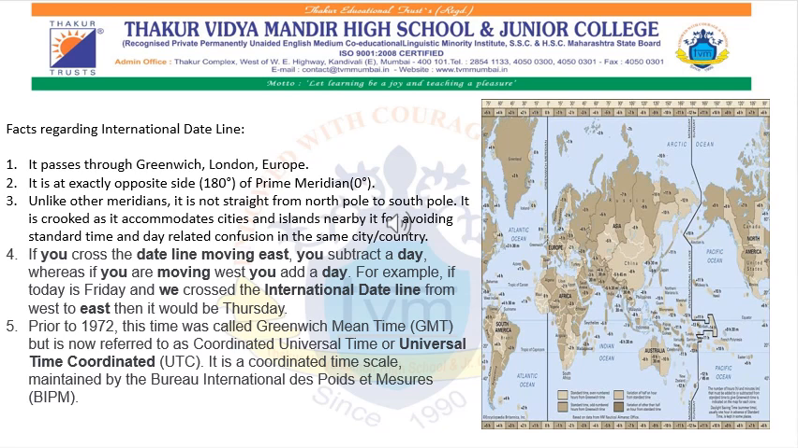If you cross the international date line moving east, you subtract a day, whereas if you are moving west, you add a day. For example, if today is Friday and we cross the international date line from west to east, then it would be Thursday. Prior to 1972, this time was called Greenwich Mean Time, that is GMT, but now it is referred to as Universal Time Coordinated, that is UTC.